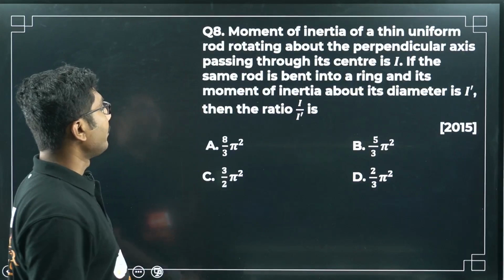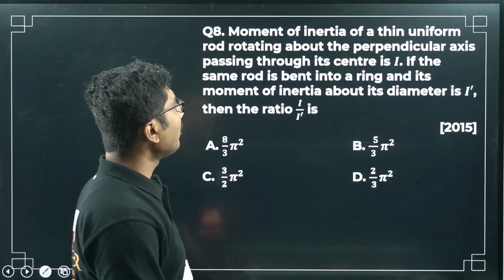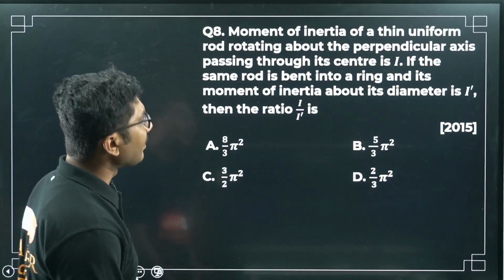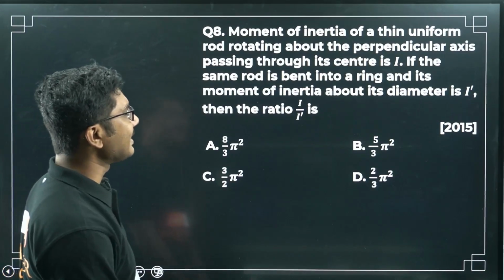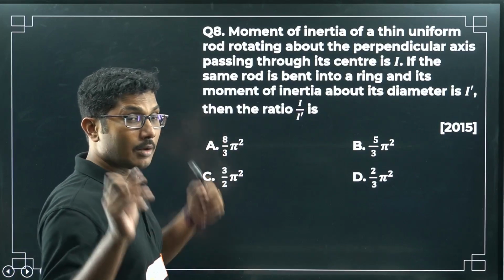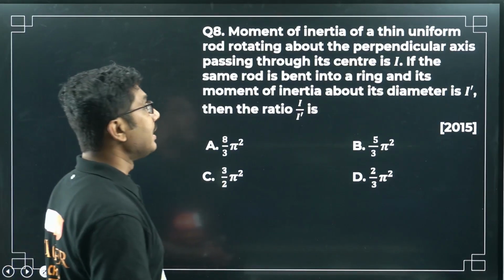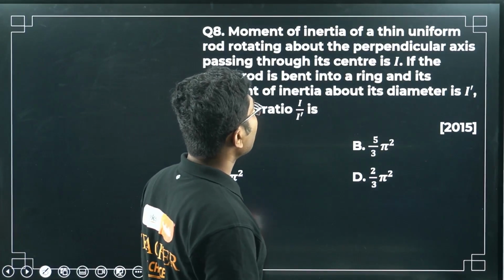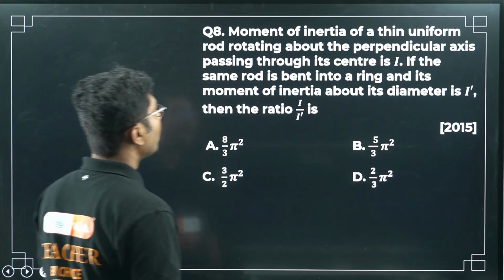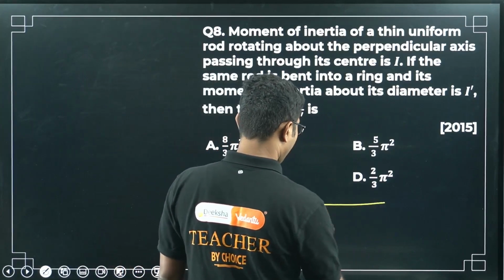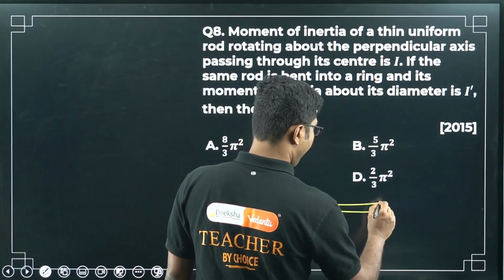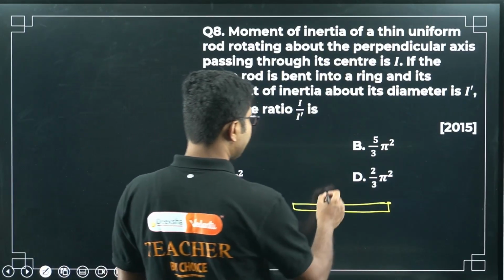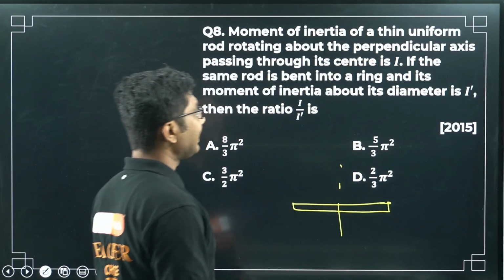Now question number 8. The moment of inertia of a thin uniform rod rotating about the perpendicular axis passing through its center is I. Now this question is not based on the parallel and perpendicular axis theorem. It is simply based on the concept of moment of inertia. So there is a thin uniform rod, rotating about the perpendicular axis passing through its center, and the moment of inertia is I.